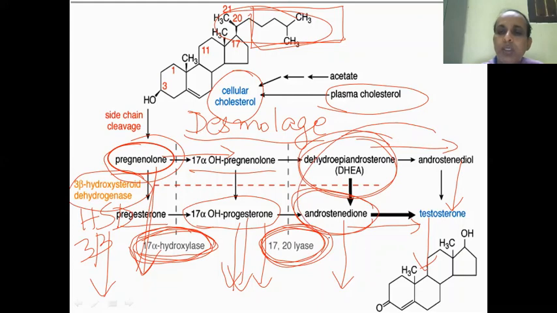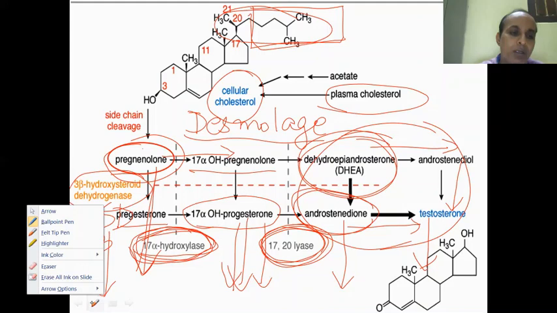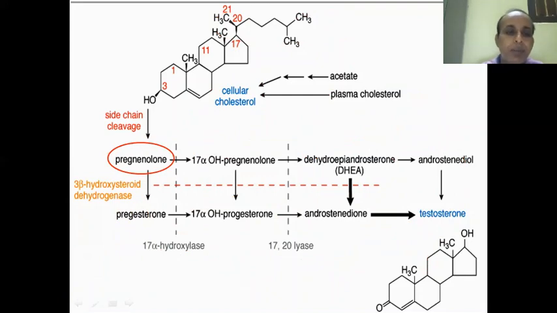This part we will consider under sex hormones. But just remember, the same starting molecule pregnenolone can form all the hormones that have the steroidal structure. It can form mineralocorticoids, it can form glucocorticoids, and it can form sex hormones.